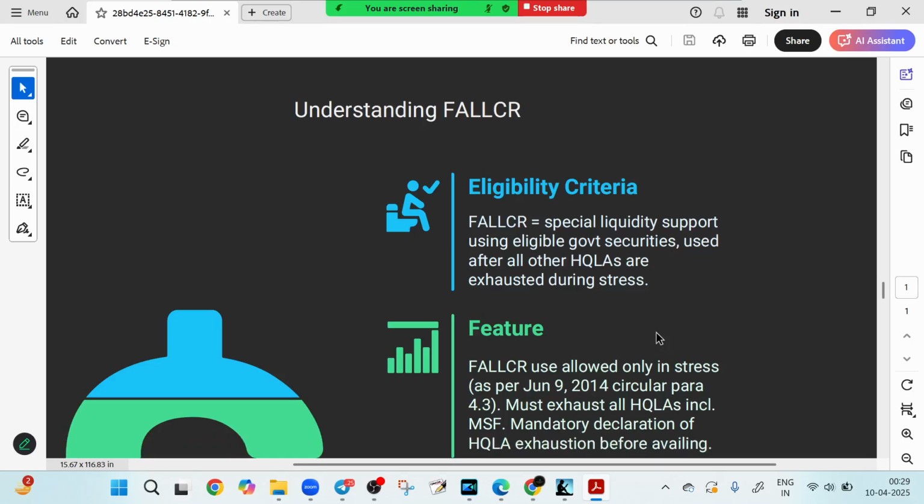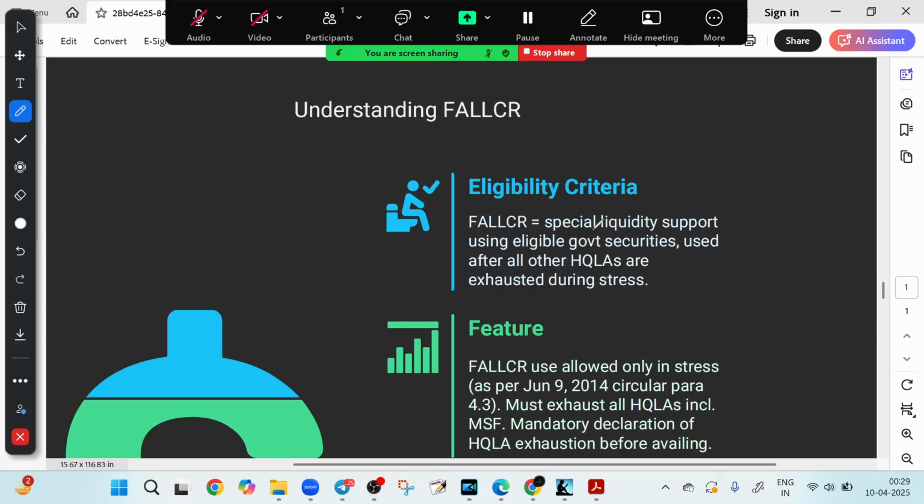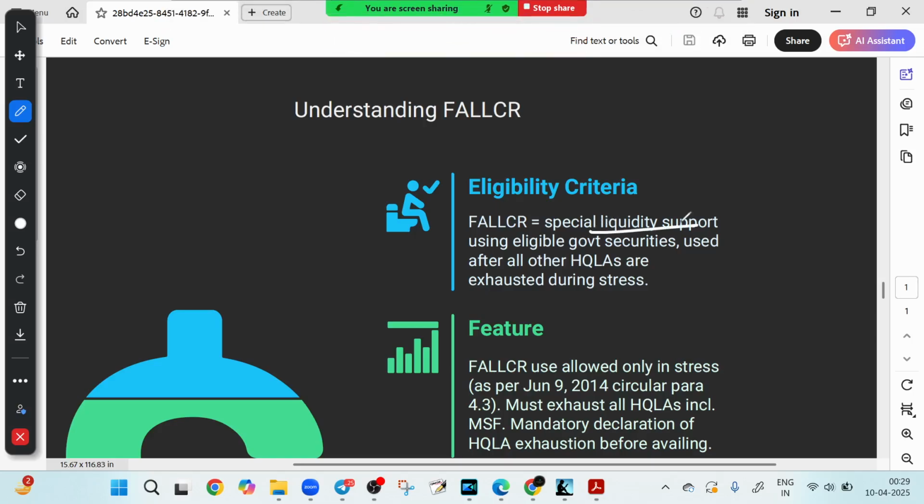Tier 1, tier 2, we have just divided high quality liquid assets, level 1, level 2. Now in this segment, let's decode FALLCR, or facility to avail liquidity for liquidity coverage ratio. The full form of FALLCR? Facility to avail liquidity for the liquidity coverage ratio. Remember, it kicks in only after all other HQLA are exhausted. So that is the eligibility criteria. It provides additional liquidity support using eligible government securities, but it kicks in only when all other HQLA are completely exhausted.